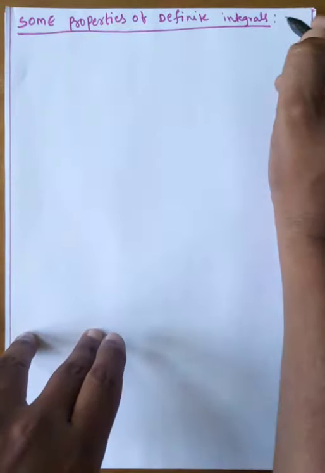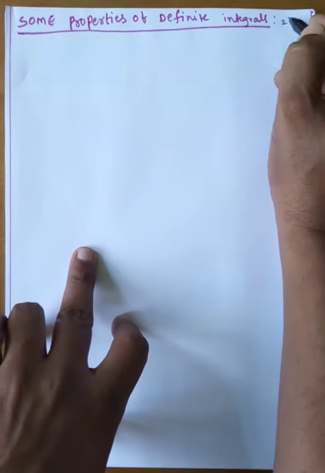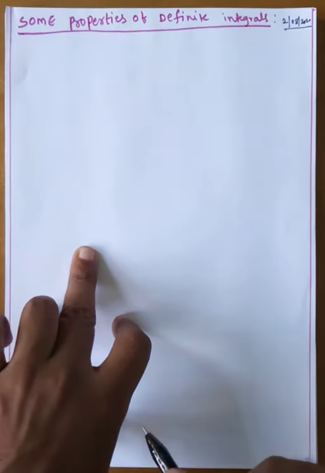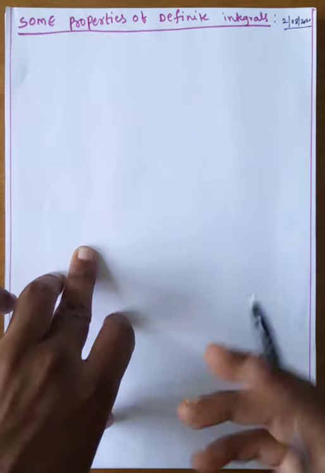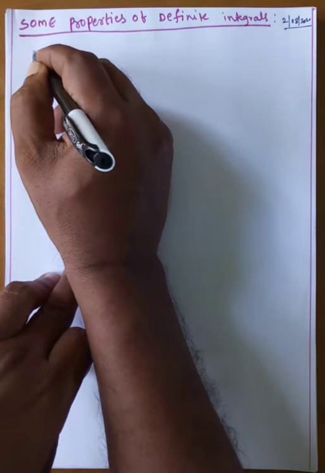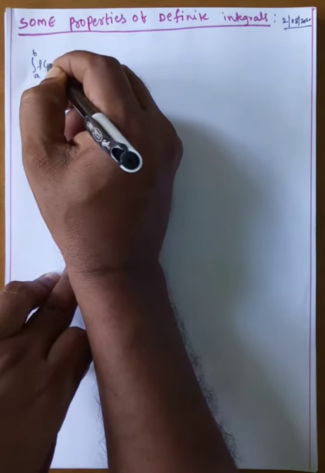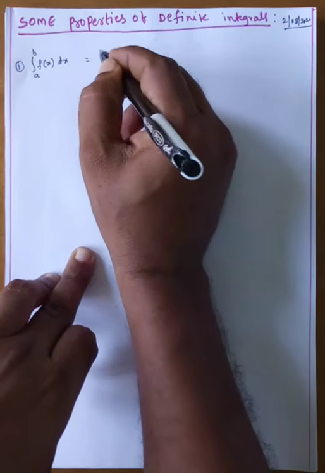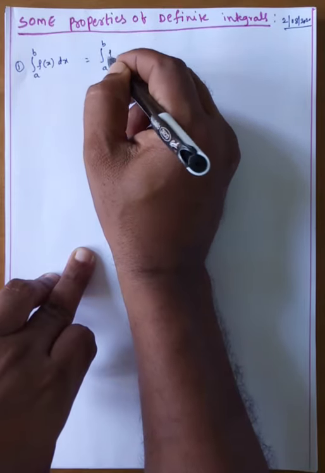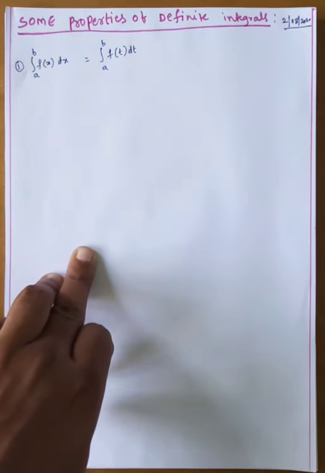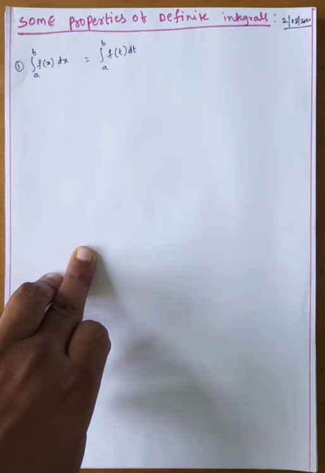Now, some properties of the definite integral. Suppose we have the integral from a to b of f of x dx. The first property is that it is equal to the integral from a to b of f of t dt. What is the change? The variable x is changed into the variable t.